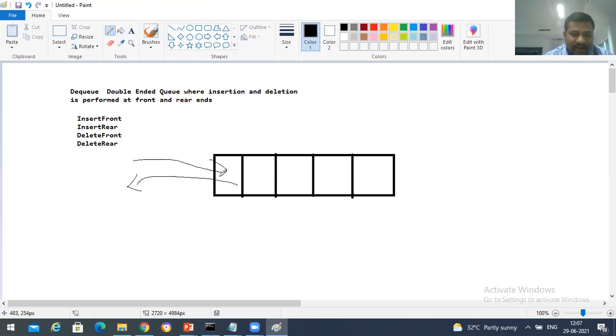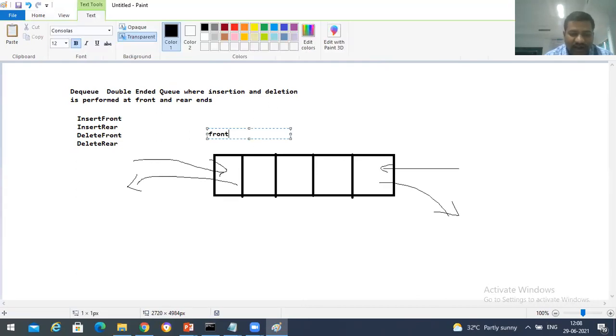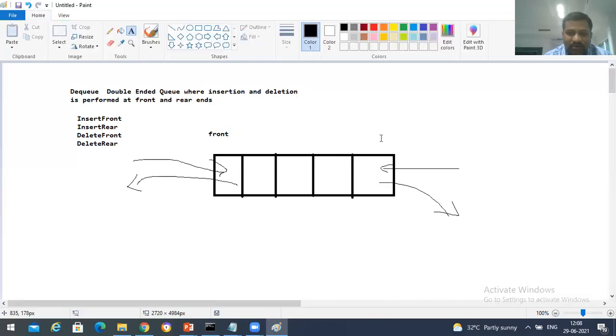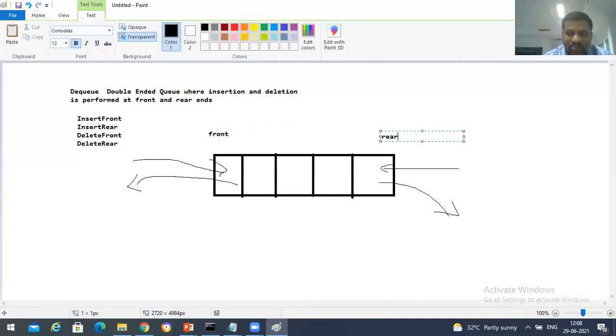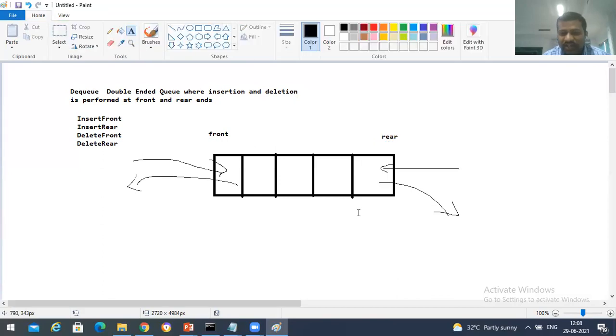Insertion can be done from two ends, and deletion also can be done at two ends. Let us assume that one end is going to be front, and another end is going to be rear. So we can perform insertion and deletion from rear, as well as from front. And for that, we need to write the logic in C language.